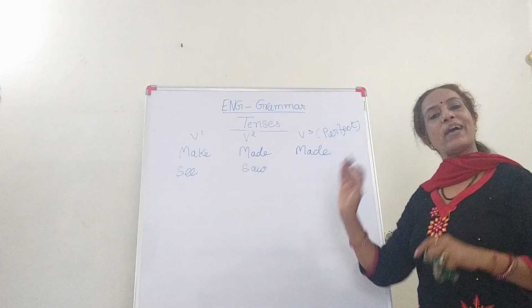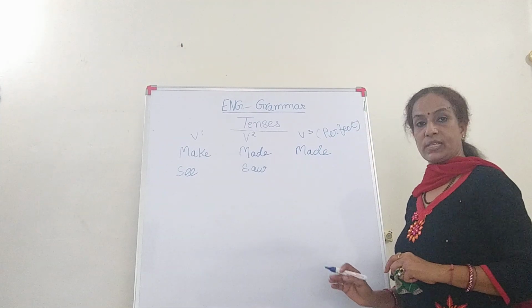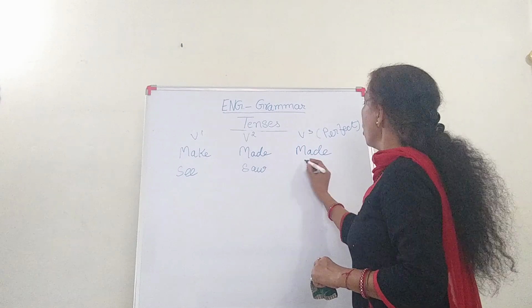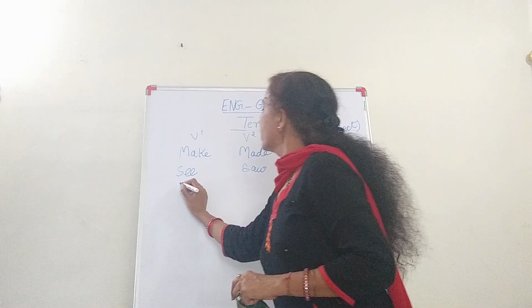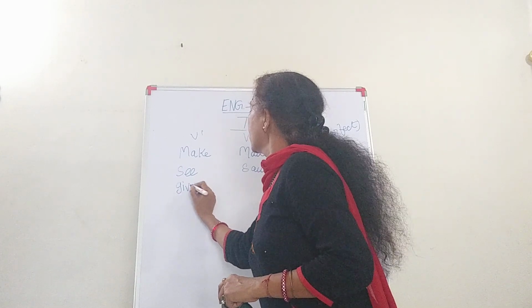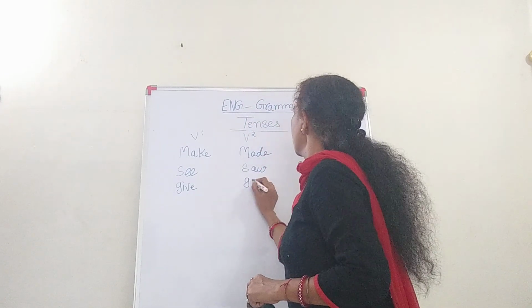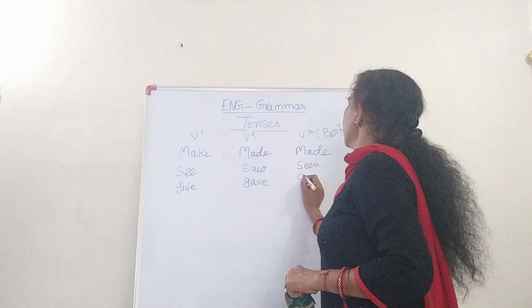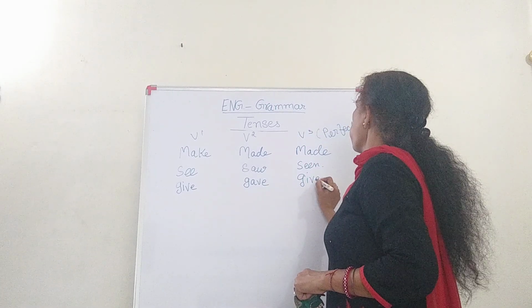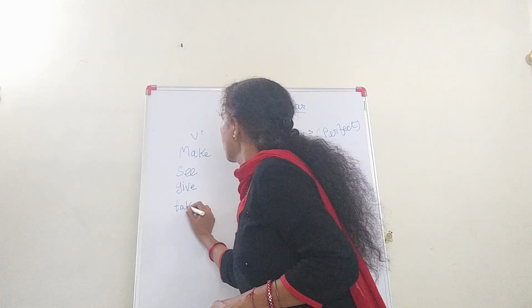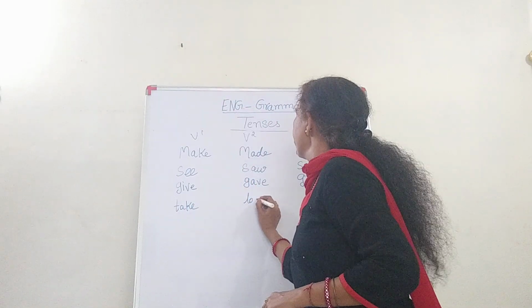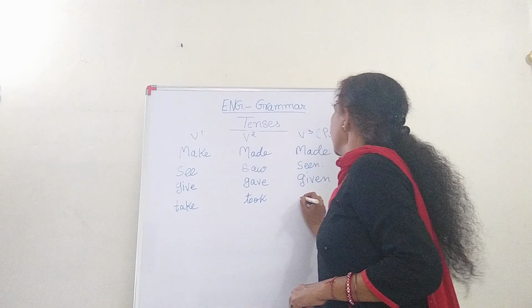Perfect tense also has its own divisions. So see, saw, seen. Give, gave, given. Take, took, taken.